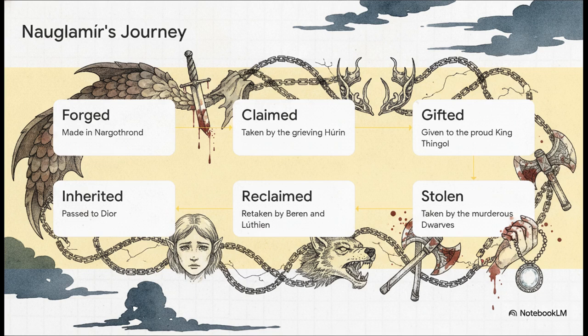So, this cursed treasure now passes to a brand new generation. Just look at the bloody journey of this one single artifact. It was forged in Nargothrond, claimed from a dragon's hoard by the shattered Húrin, gifted to the haughty Thingol, stolen by the dwarves who murdered him, reclaimed in a bloody ambush by Beren, and finally inherited by Thingol's grandson Dior. Every single hand that has held the Nauglamír has faced unimaginable tragedy, and now Dior is holding it.